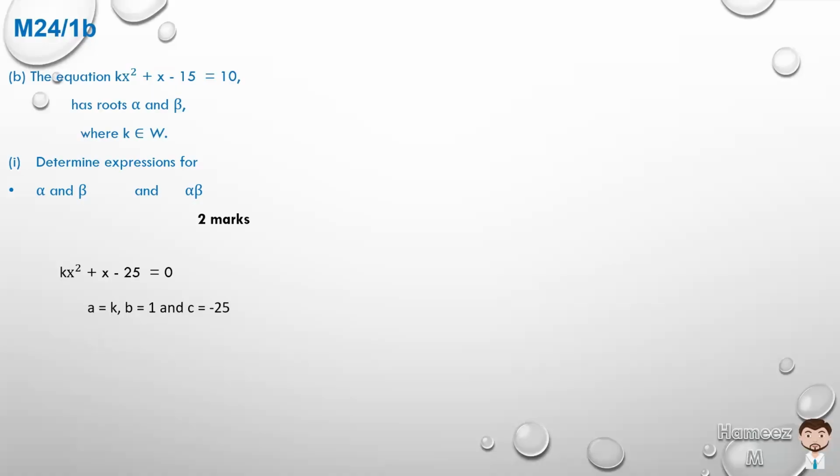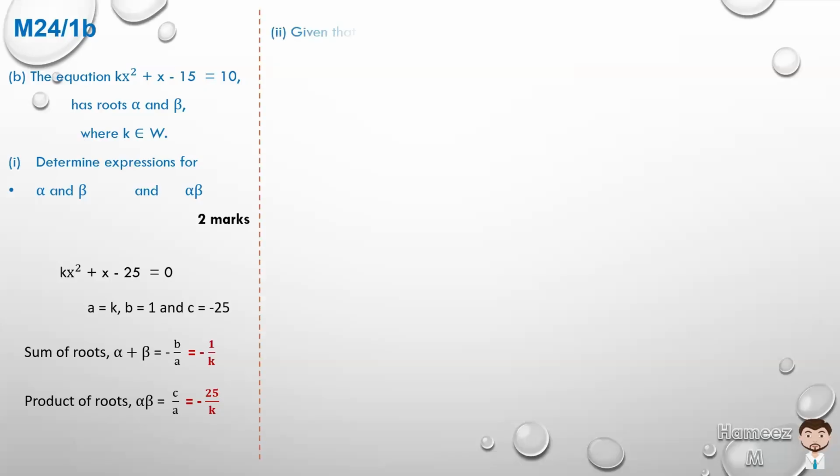So the sum of the roots, alpha plus beta, you would have done this in class with the proof with your teacher, is equal to minus b on a, so I don't have to do that here. And b, we can substitute as 1, and a is k. So the sum of the roots, alpha plus beta, is minus 1 on k. And now we're going to determine alpha beta. So the product of the roots, which is c over a, and we know c is minus 25, and a is k. As such, we now move on to part 2.